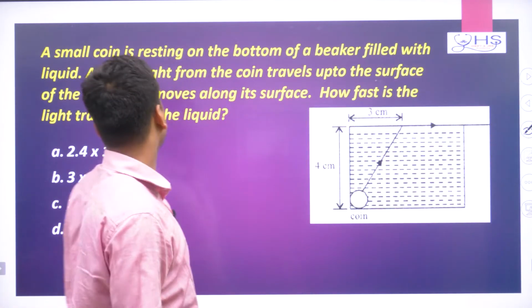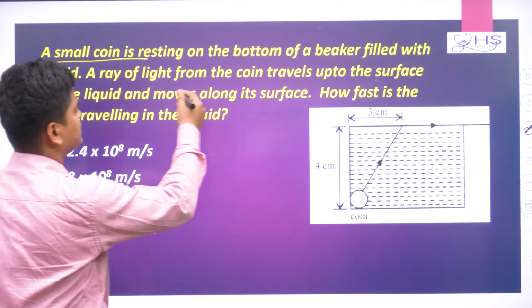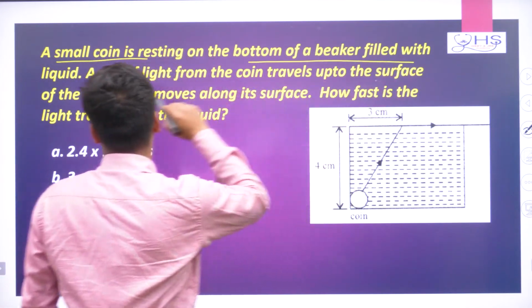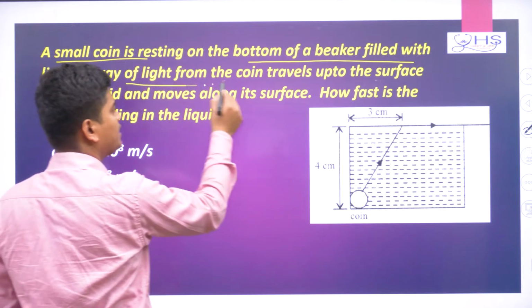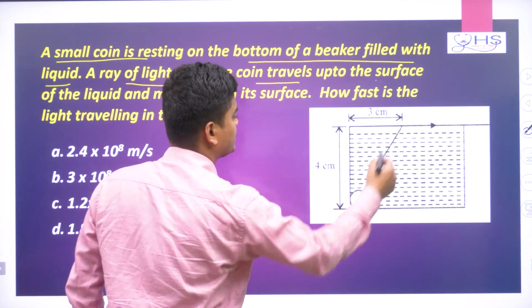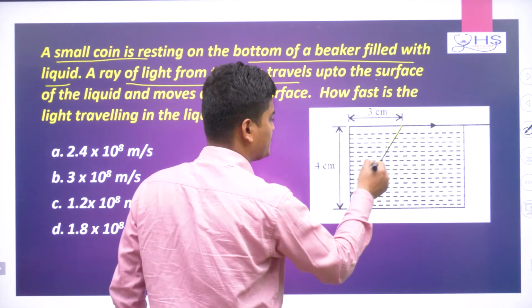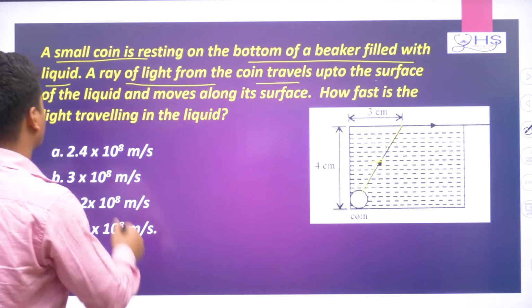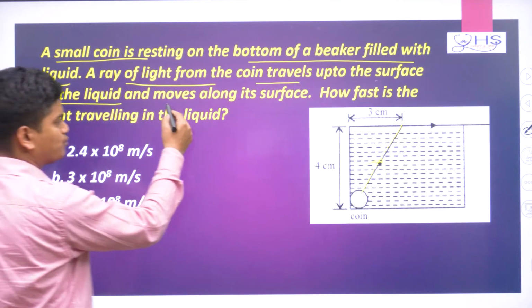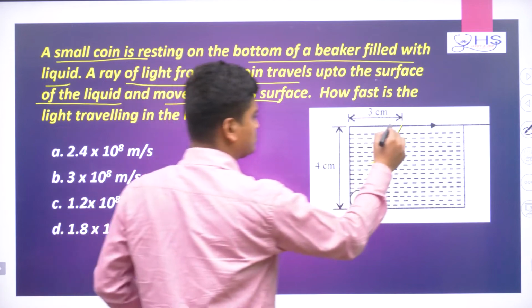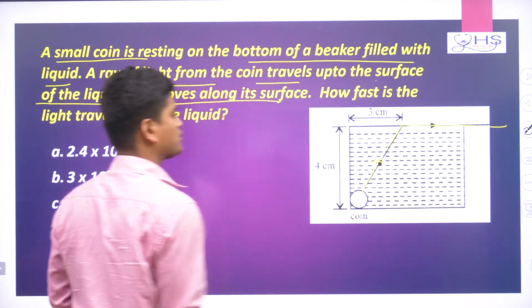So here they are telling that a small coin is resting on the bottom of a beaker filled with liquid. A ray of light from the coin travels like this. One light ray is traveling like this up to the surface of the liquid and moves along its surface.